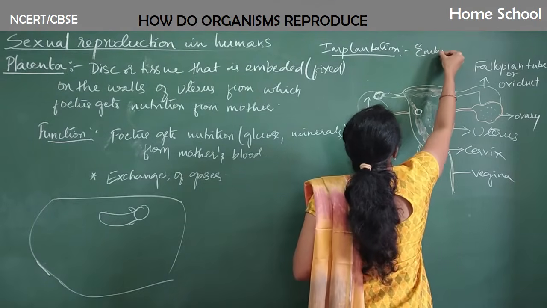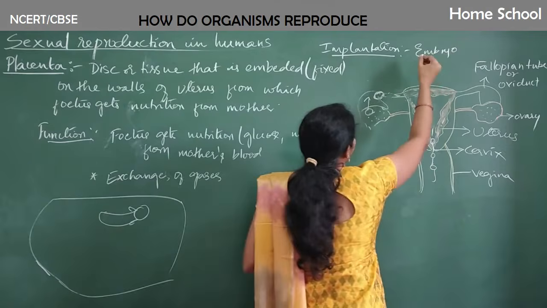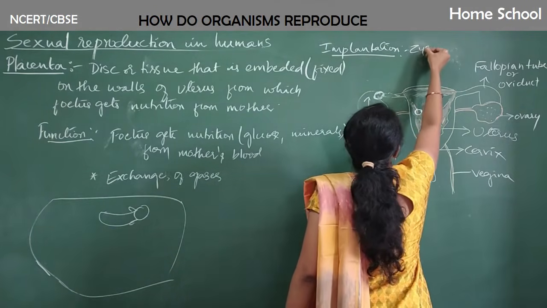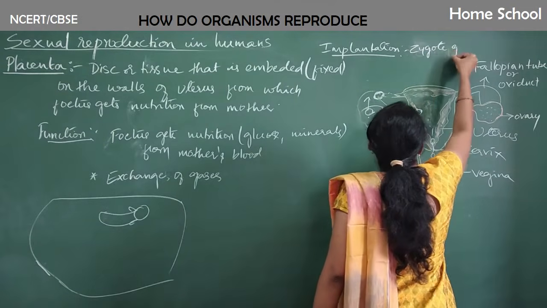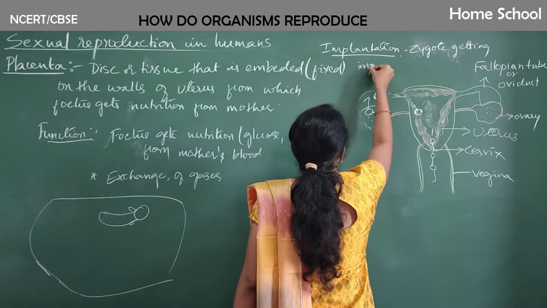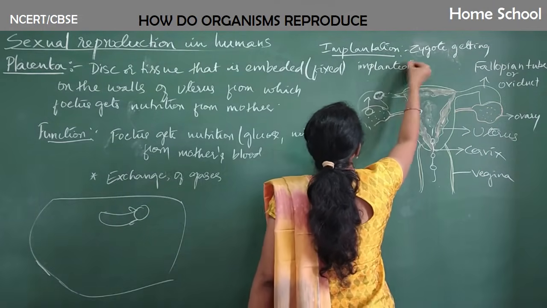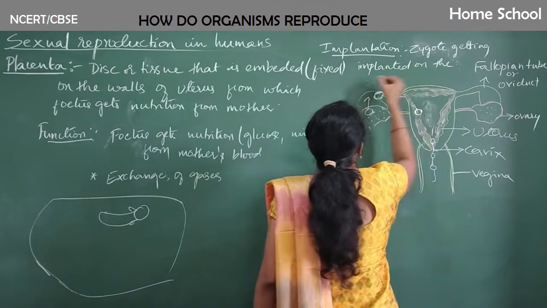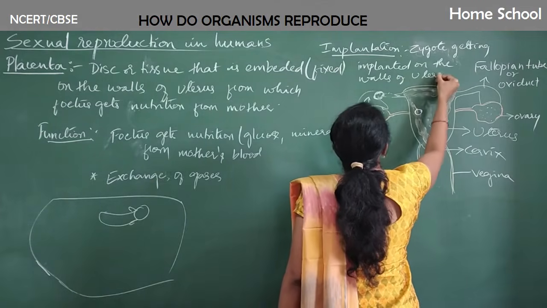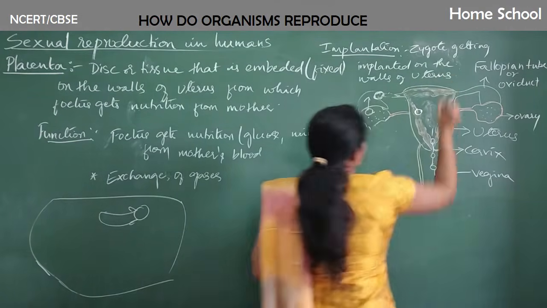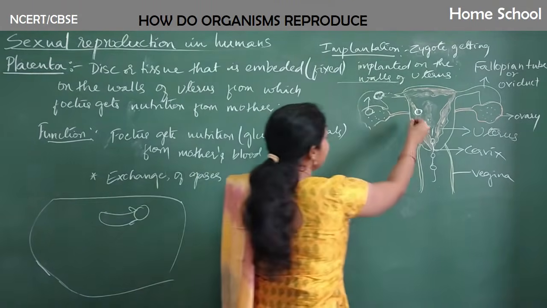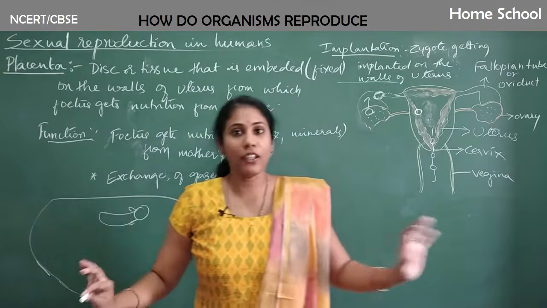Embryo or zygote, you can say, getting implanted on the walls of the uterus is called implantation. Okay, fine. So the uterus walls will become thick automatically.